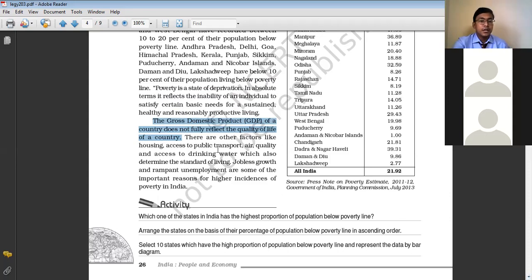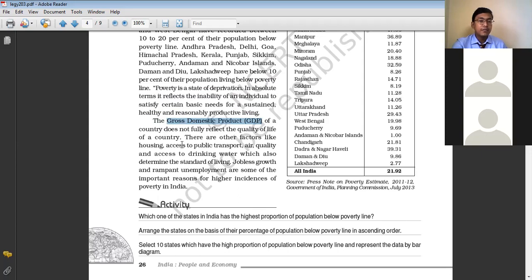There are other factors like housing, access to public transport, better quality air, and quality access to drinking water, which also determine the standard of living. So the gross domestic product provides us a partial view of development, a partial view about the quality of life of the people.